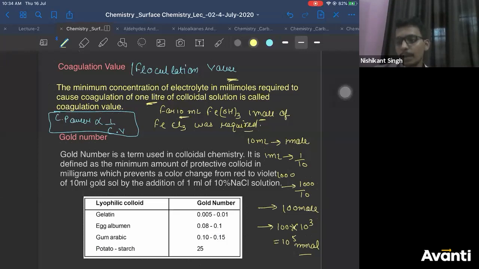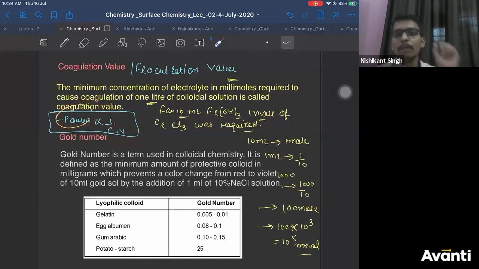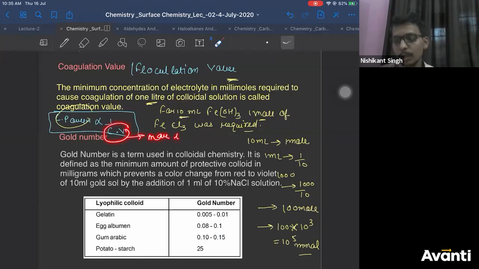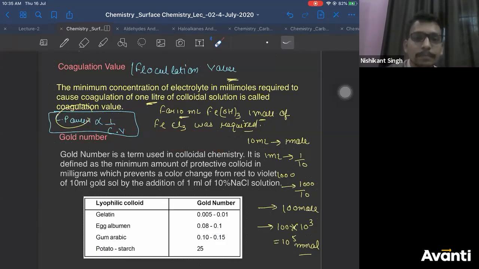Basan, coagulating power is inversely proportional to coagulation value. Coagulation value more means you have to add more electrolyte to cause the coagulation. Why are you adding more electrolyte? Because your electrolyte is not good. It is not efficient. That's why you have to add more electrolyte. So coagulation value is more means you have to add more electrolyte. You are adding more electrolyte because the efficiency of the electrolyte is less. That's why its coagulating power is less. Okay?